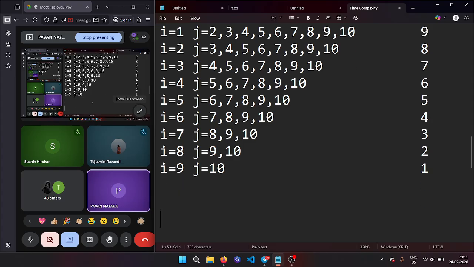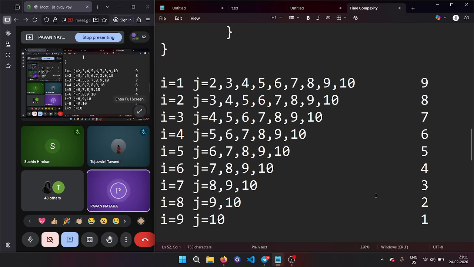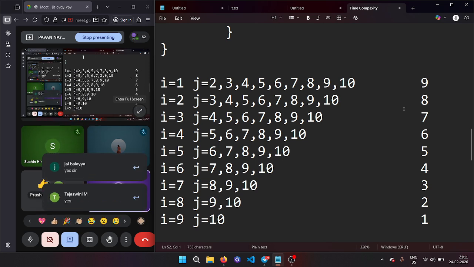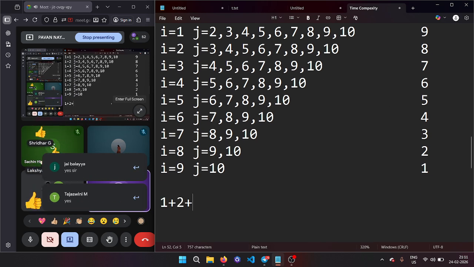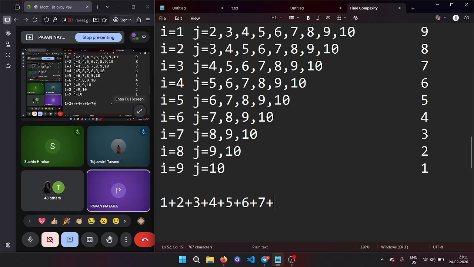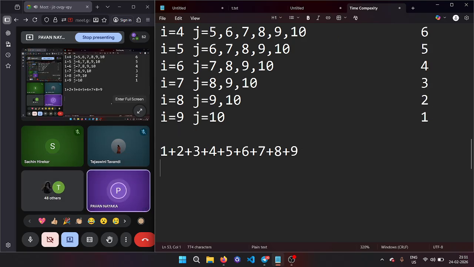Yes or no, guys? 1 plus 2 plus 3 plus 4 plus 5 plus 6 plus 7 plus 8 plus 9. Is it correct or wrong? Now understand. Can I say this is the sum of first n natural numbers or not? Remember, the sum of first n natural numbers is given by a mathematical formula: n into n plus 1 by 2. Heard of this formula, guys?